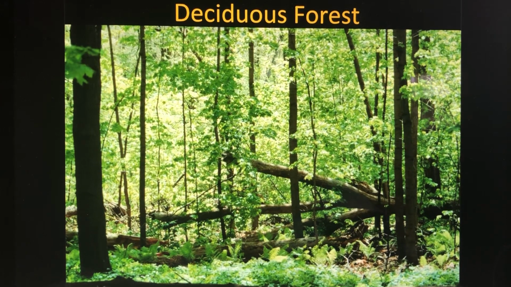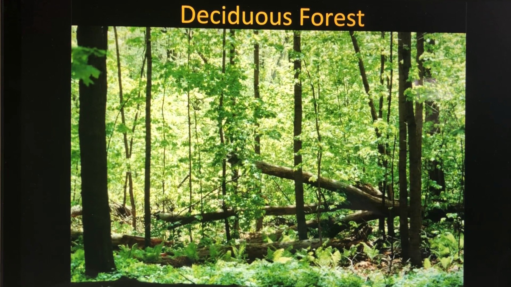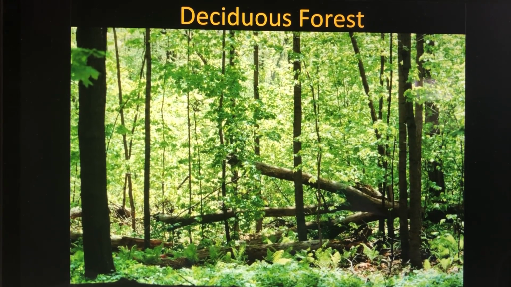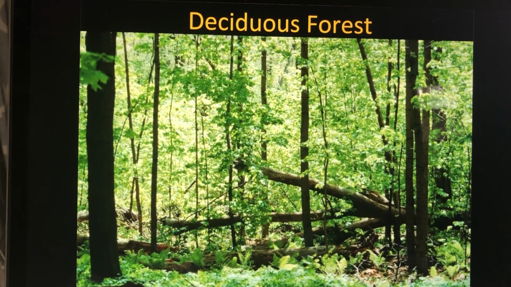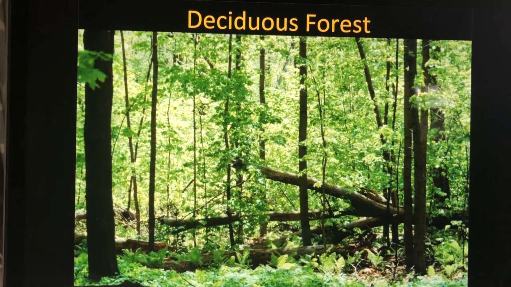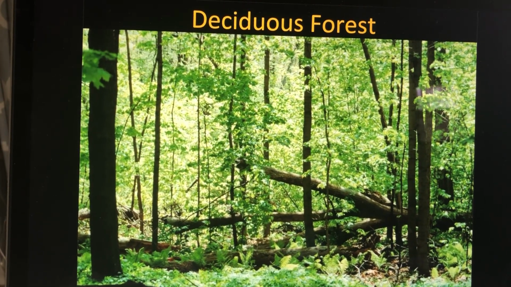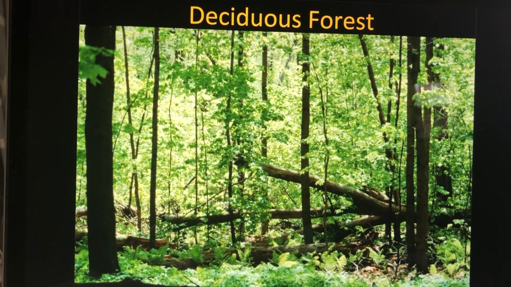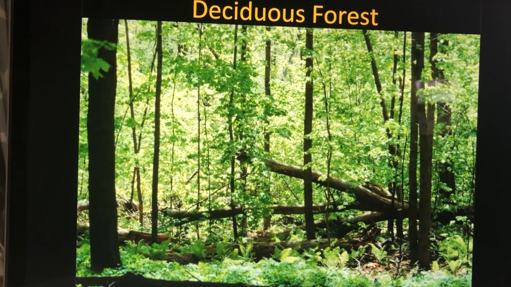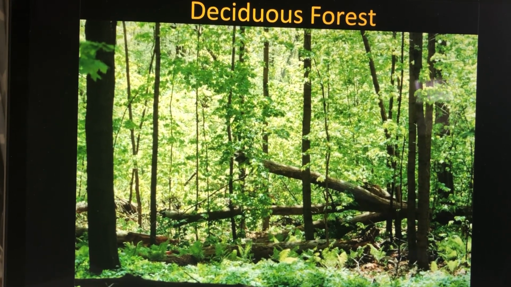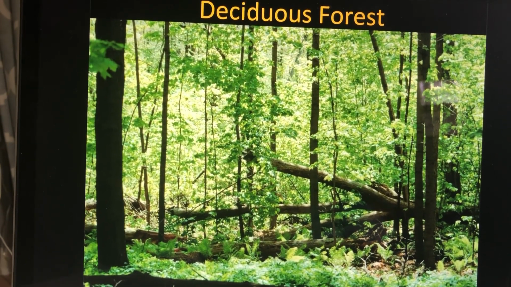Deciduous forest. Deciduous. Try and say it. Yeah, a lot of vowels in there. On your chart it says it's the eastern parts of the United States. We think about states like Rhode Island, Connecticut, the lower part of New York, Pennsylvania, Ohio, Indiana, the bottom part of Michigan, and even going down Delaware and the Carolinas and things like that, the eastern coast, eastern parts of the United States. Temperate is going to be our climate. Our vegetation is going to be broad-leaved trees.